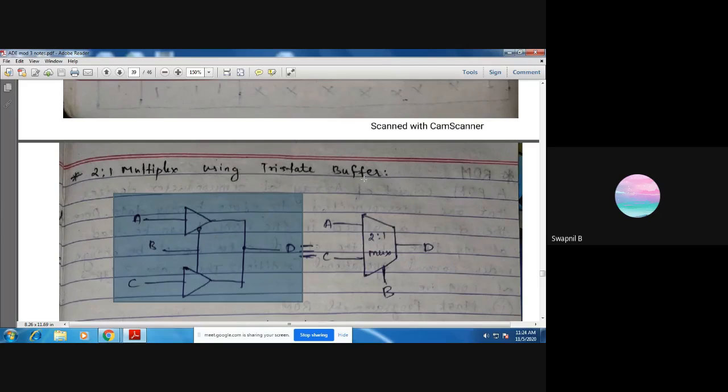When B is 0, A is active. Let him finish first. Swapnil: Sir, B will be active. When B is 0, what happens? You tell me. Which tri-state buffer will be active out of the two? You can mark the upper one as tri-state buffer 1, the lower one as tri-state buffer 2. With B equal to 0, which buffer will be active and which will be inactive? That means you have not understood what a tri-state buffer is, right?